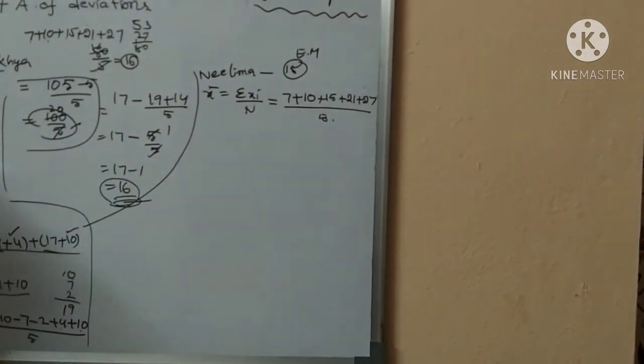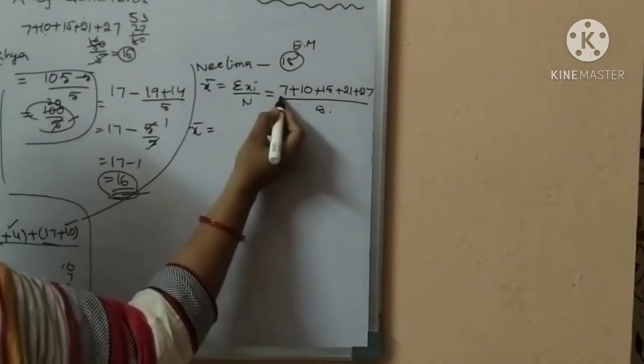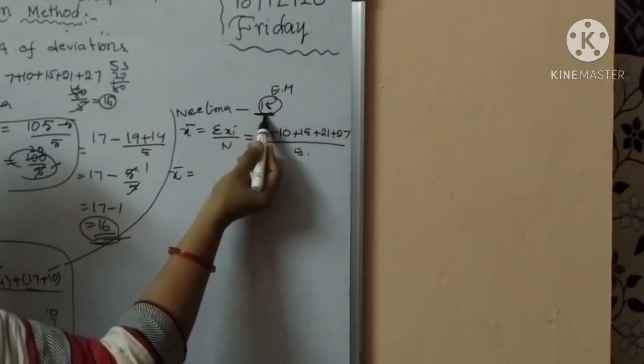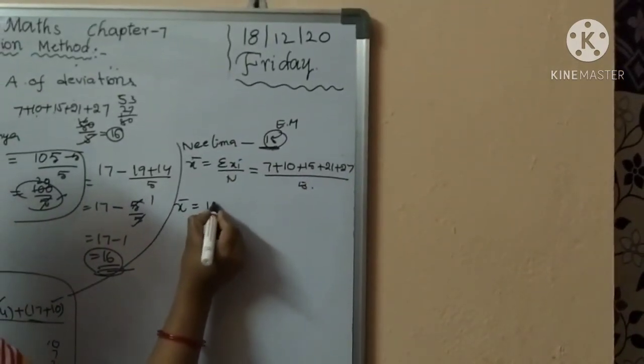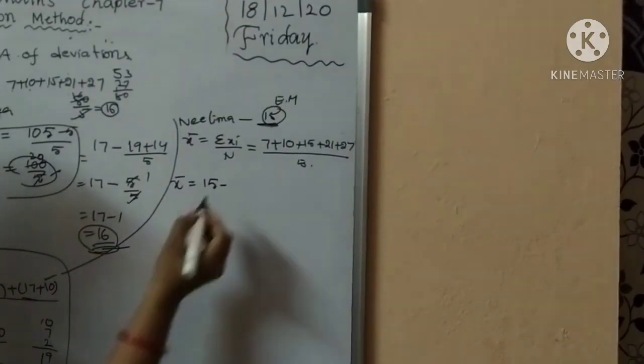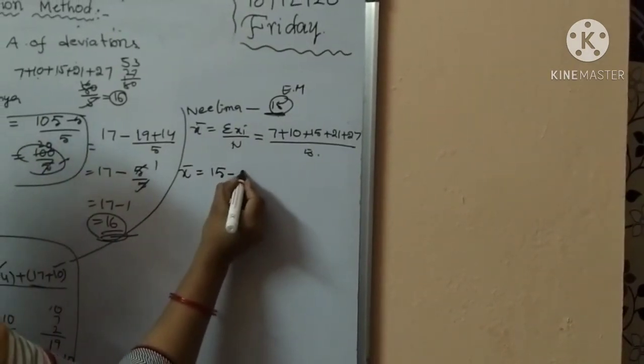Now the deviation method. Now we write the deviation method. Here Neelima's estimated mean is 15. So 15 minus what number gives 7? 15 minus 8.